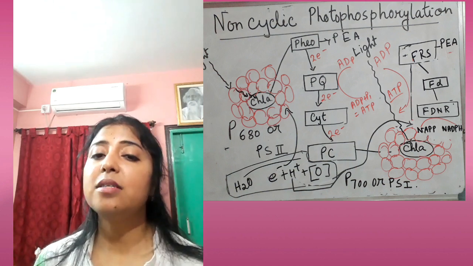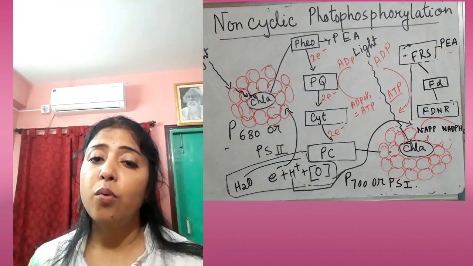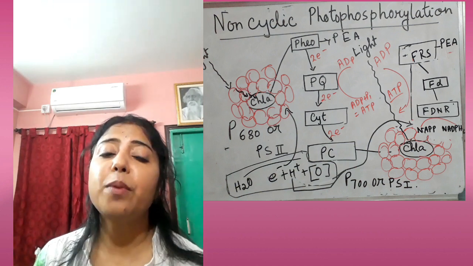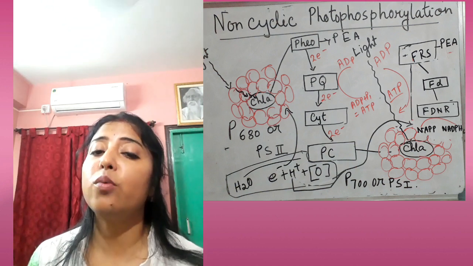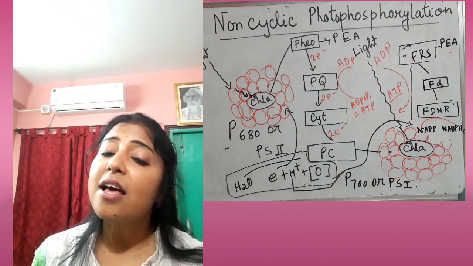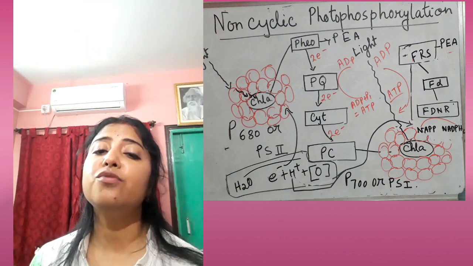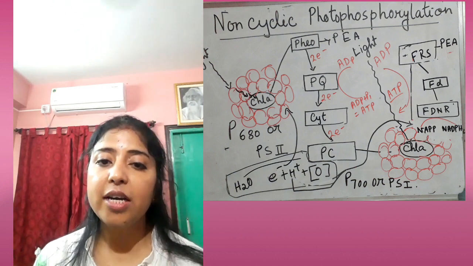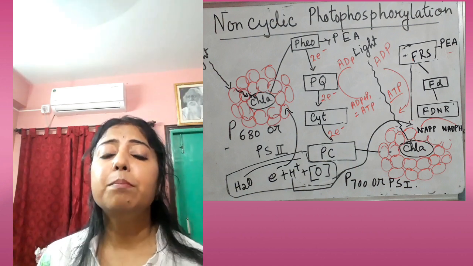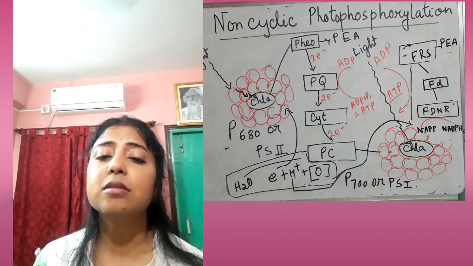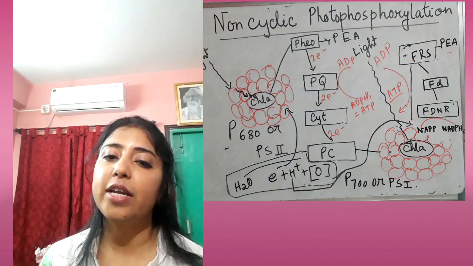Clear? And this H plus ion, where has it come from? I told you that while the water was split into H plus and H minus, an electron was accepted by the reaction center of PS2, and one H plus ion also was formed. That H plus will be added there with NADP to form NADPH2. Clear? So those electrons will not be coming back to the reaction center of the PS2 system. That's why it is known as non-cyclic photophosphorylation.